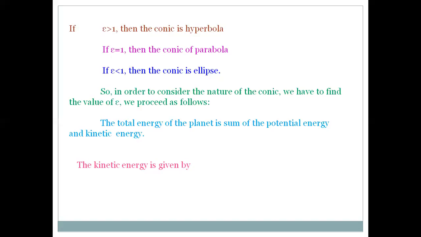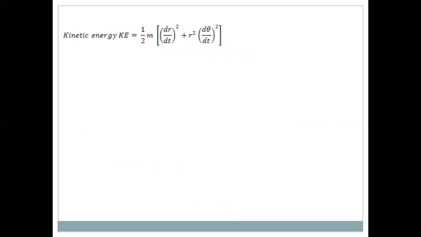We know the kinetic energy of a particle is ½mv², where m is the mass of the particle and v is the velocity. But here the planet has two velocities: one is the radial velocity and the second is the transverse velocity. The radial velocity is dr/dt, and the transverse velocity is r dθ/dt. So the kinetic energy is ½m[(dr/dt)² + (r dθ/dt)²], where dr/dt is the radial part and r dθ/dt is the transverse part.